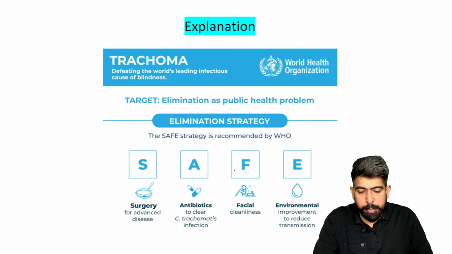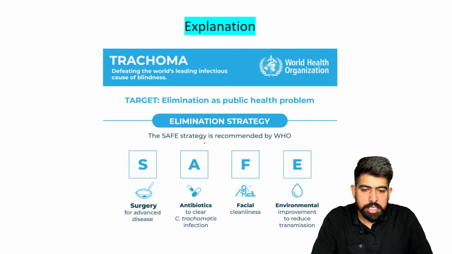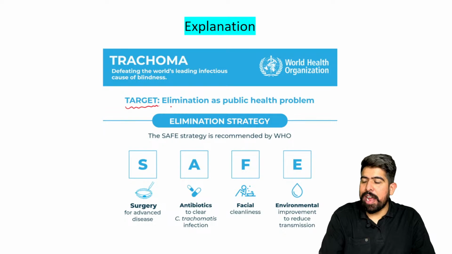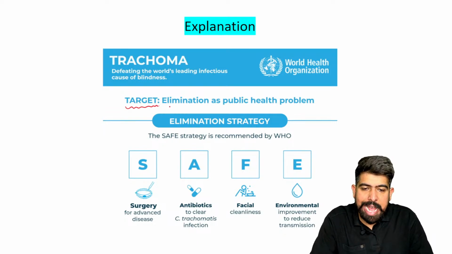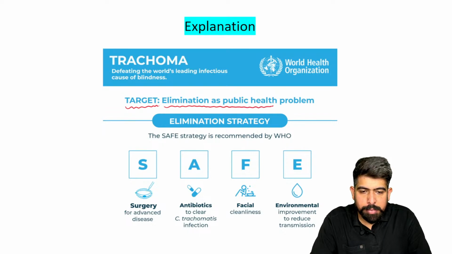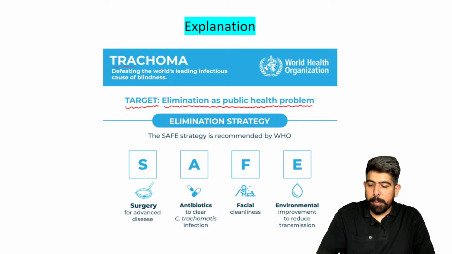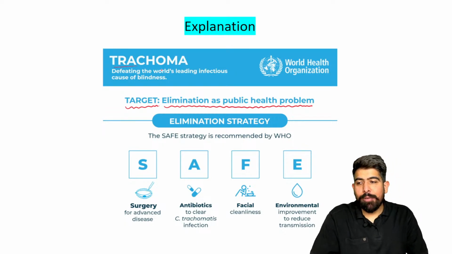In the middle of it, you can see it is clearly written: what is the target of your SAFE strategy? The target is the elimination of trachoma as a public health problem, so we have to eliminate it.